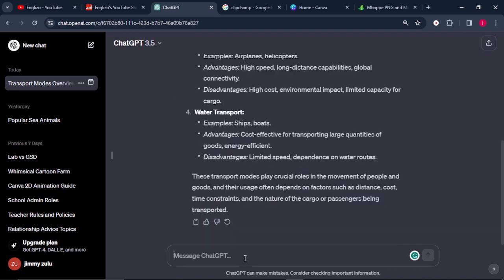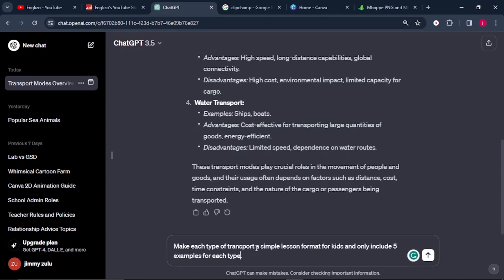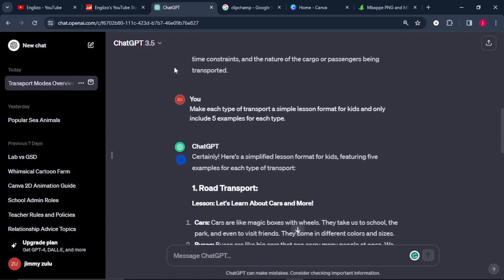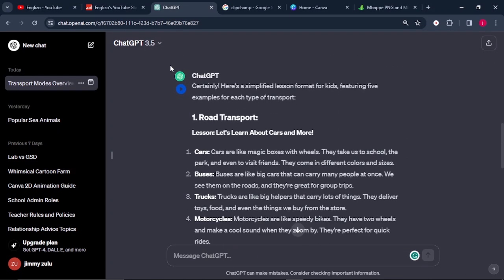After that, this is the prompt that I'm going to ask ChatGPT: make each type of transport a simple lesson format for kids and only include 5 examples for each type. I'll click on enter, and ChatGPT will be generous enough to convert the examples or the types of transport into a lesson for kids to learn from.